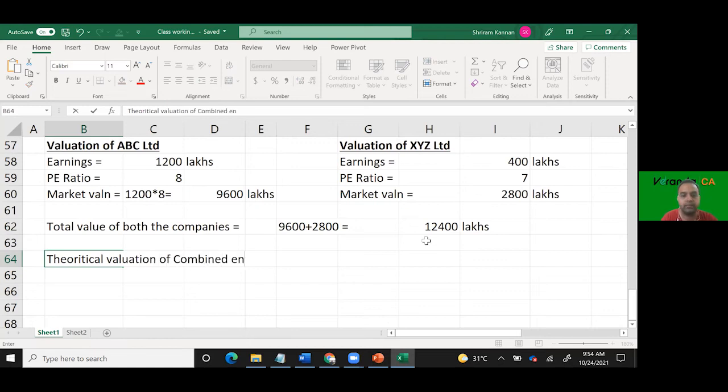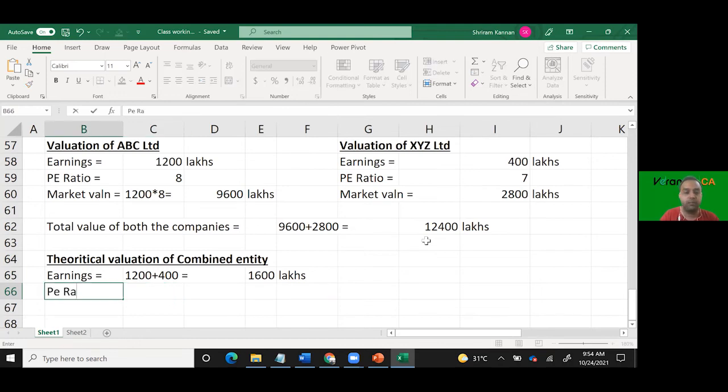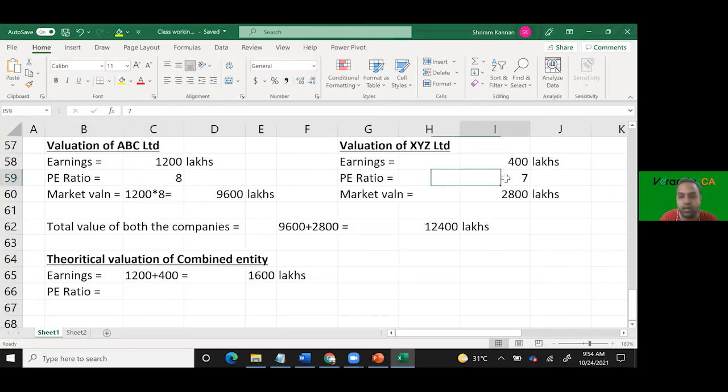Let us do the theoretical valuation of combined entity. Combined entity, what is the earnings of the combined entity? 1,200 lakhs plus 400 lakhs, correct? Yes, sir. 1,600 lakhs. And what is the P/E ratio of the combined entity? I think that is separately given in the question. P/E ratio, now you cannot take an average of 8 and 7. You'll have to find out.